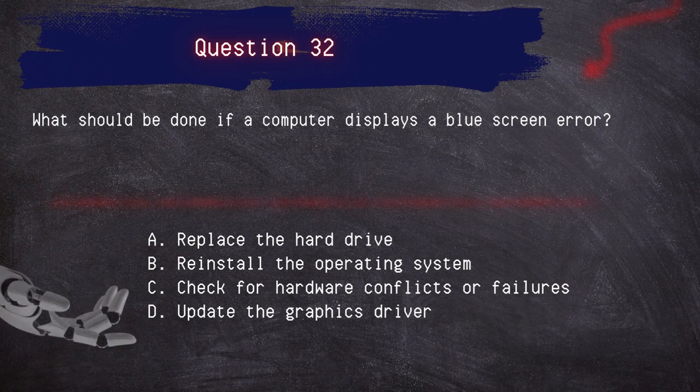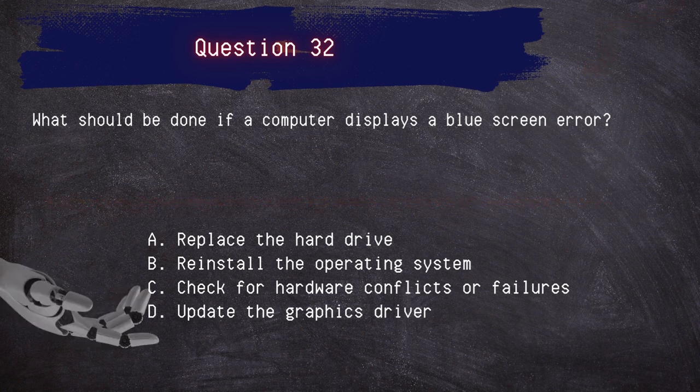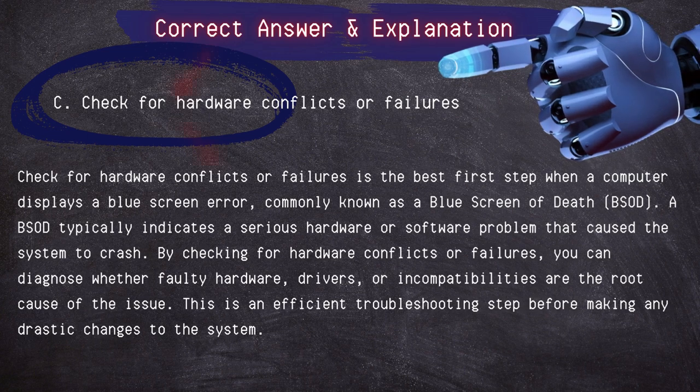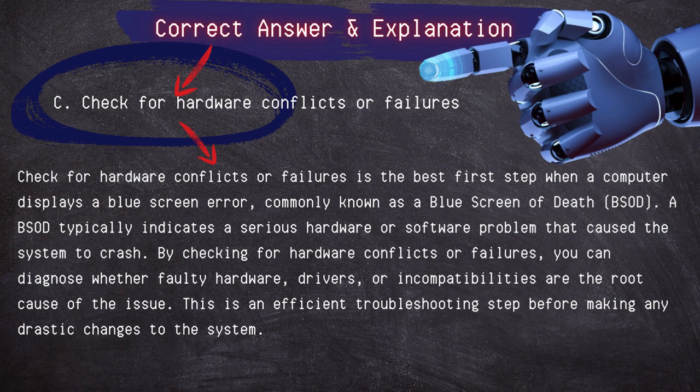Question 32. What should be done if a computer display is blue screen error? Replace the hard drive. Reinstall the operating system. Check for hardware conflicts or failure. Update the graphics driver. Correct answer: check for hardware conflicts or failure.